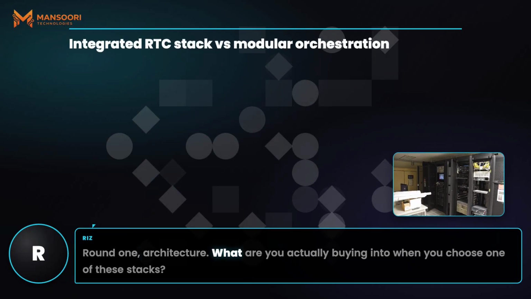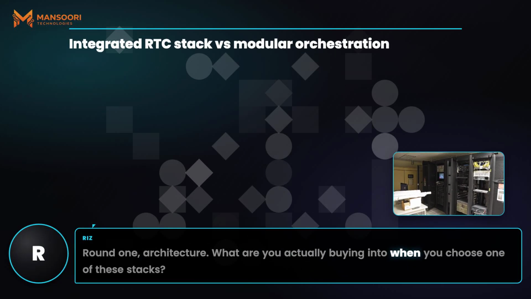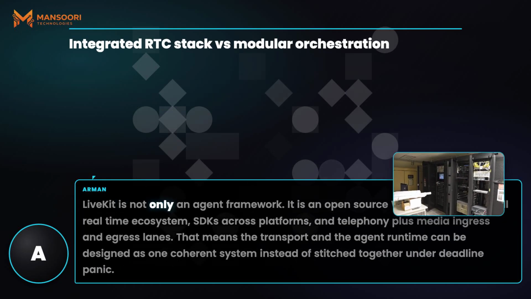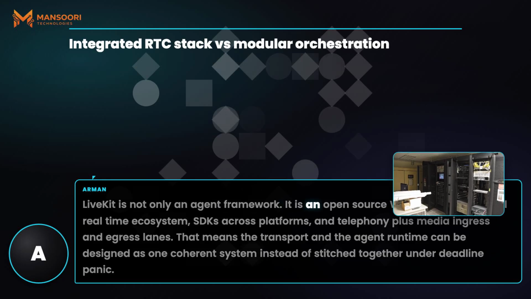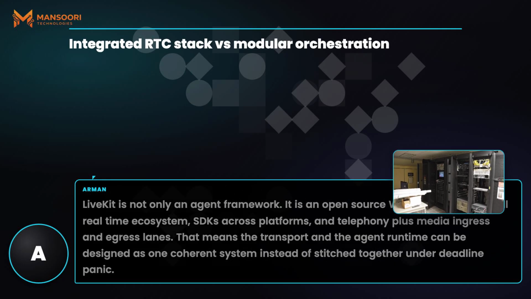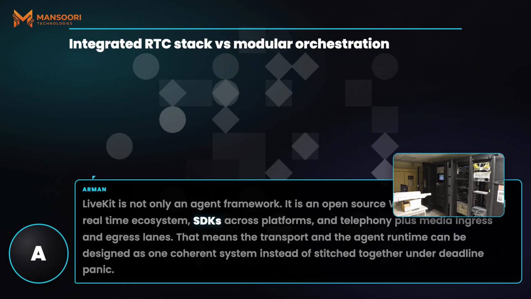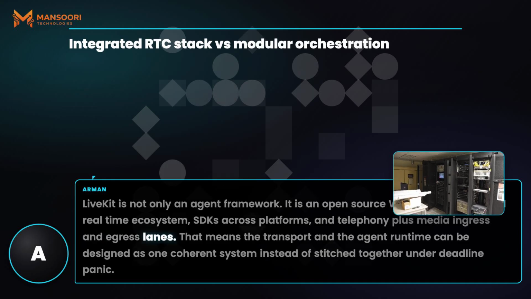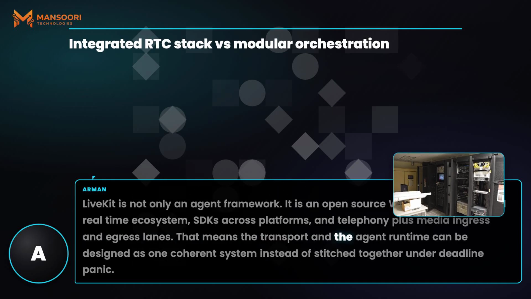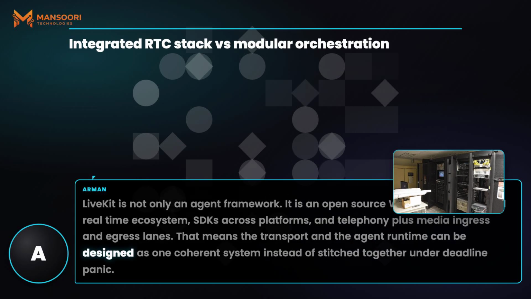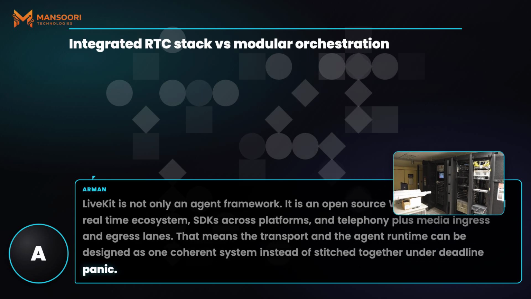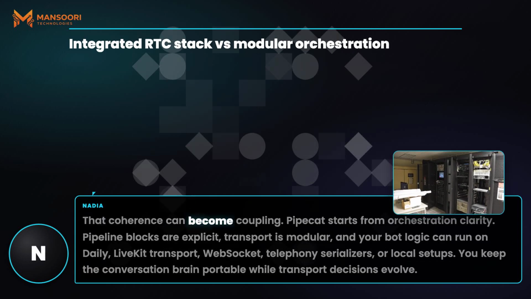Round 1, architecture. What are you actually buying into when you choose one of these stacks? LiveKit is not only an agent framework. It is an open-source WebRTC SFU plus a full real-time ecosystem, SDKs across platforms, and telephony plus media ingress and egress lanes. That means the transport and the agent runtime can be designed as one coherent system instead of stitched together under deadline panic. That coherence can become coupling.